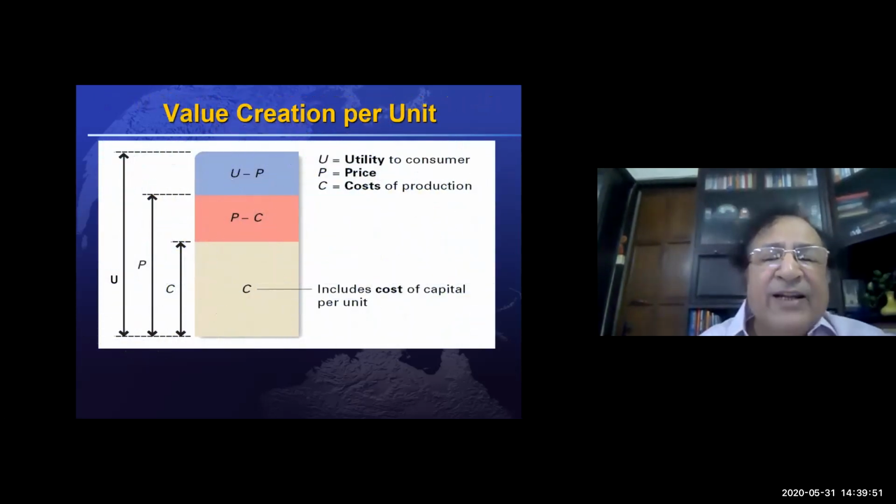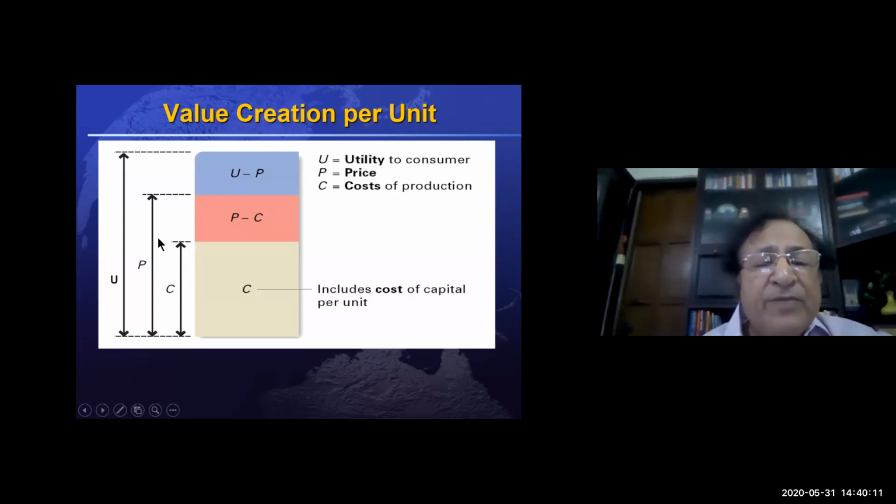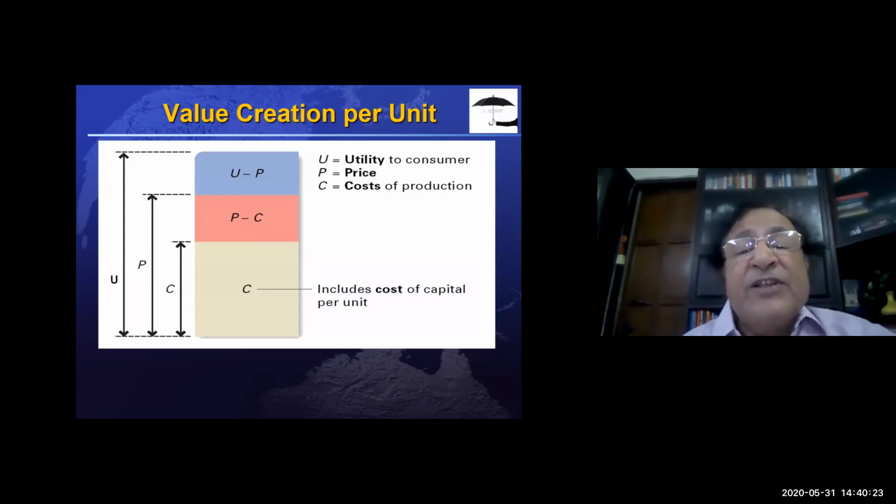Okay, let's understand a little more. Now, this diagram will show the relationship between all three parameters. Cost, we know, is the cost of manufacturing. That means what the company has spent in creating that product. P, price, is what we are charging the customer. Utility is the kind of satisfaction which the consumer is getting out of owning.